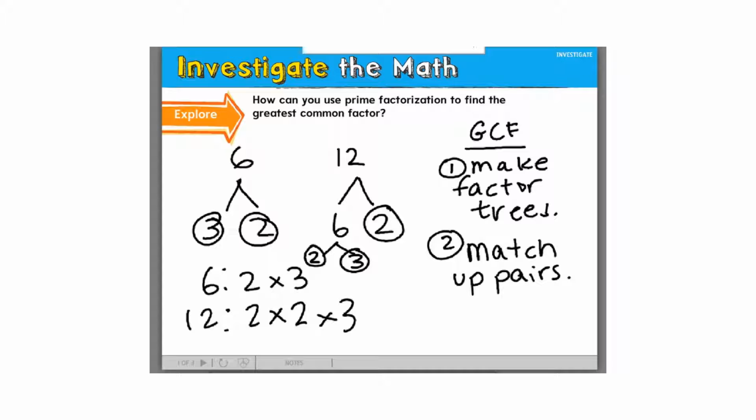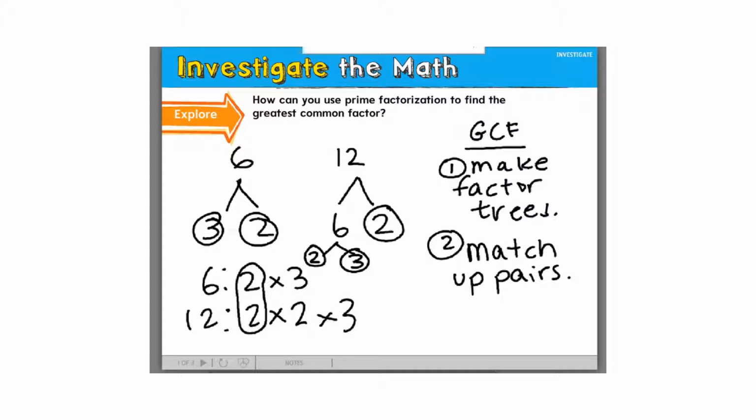What that means is when I have a pair, that means a number that is in both lists. I can't match these 2s right here because they have to be one from the 6 and one from the 12. That's why I listed them horizontally, on top of each other, so that you can see. I would match up these 2s right here, and I'm going to circle them like this.